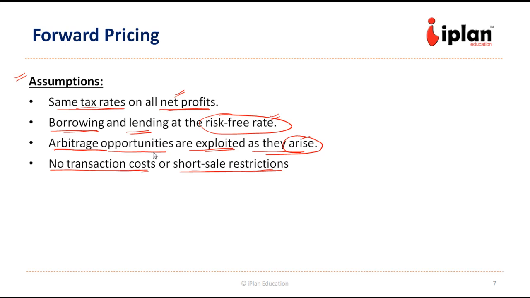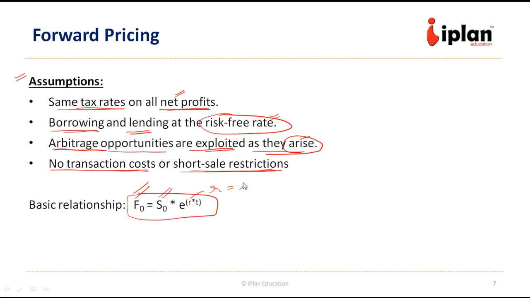So based on that, there will be a relationship which looks like this. The futures price is equal to the spot price times e to the power RT, where R is the risk-free rate and T is the time to maturity of the contract. Since there has to be no arbitrage relationship between the futures and the spot, this relationship should hold good.